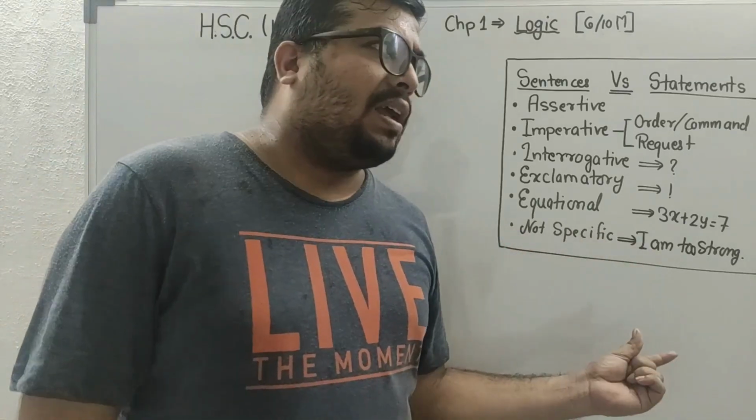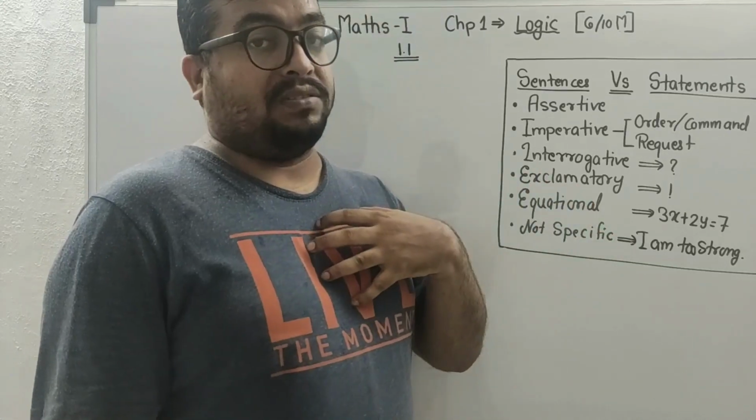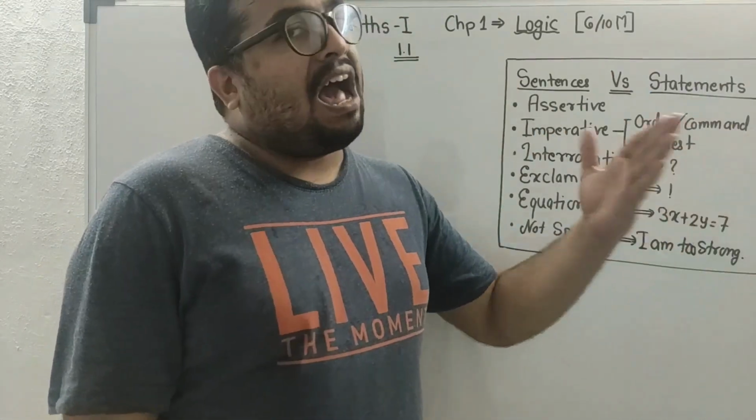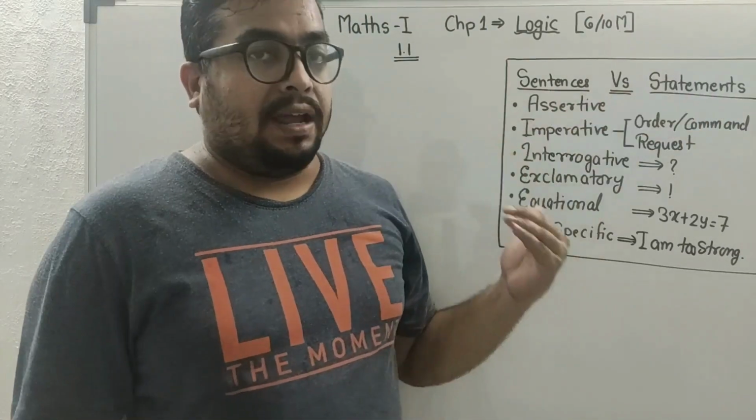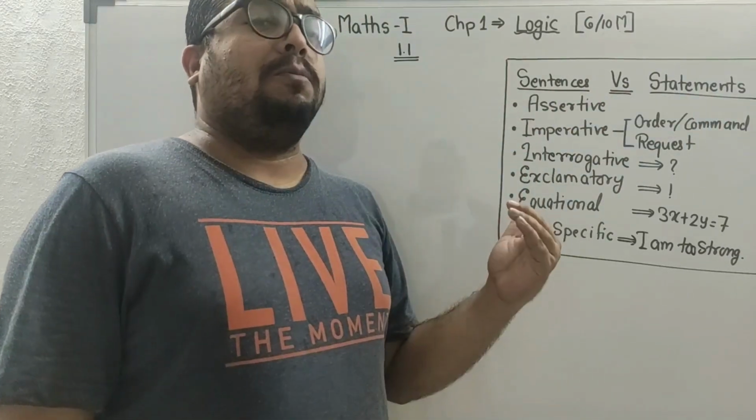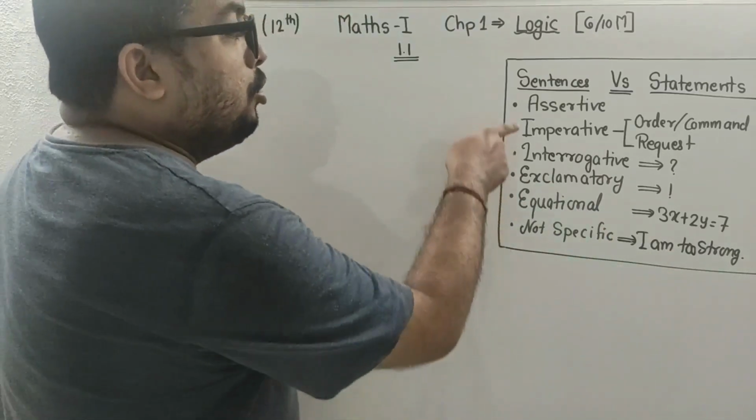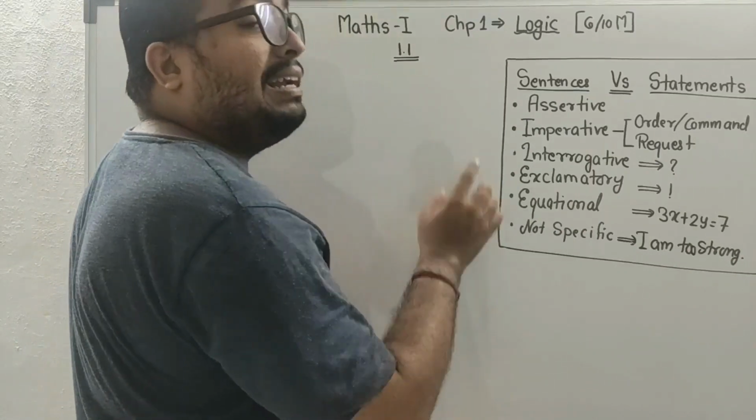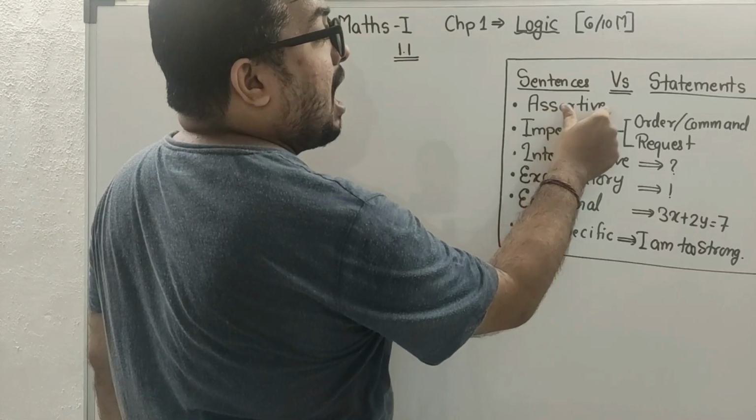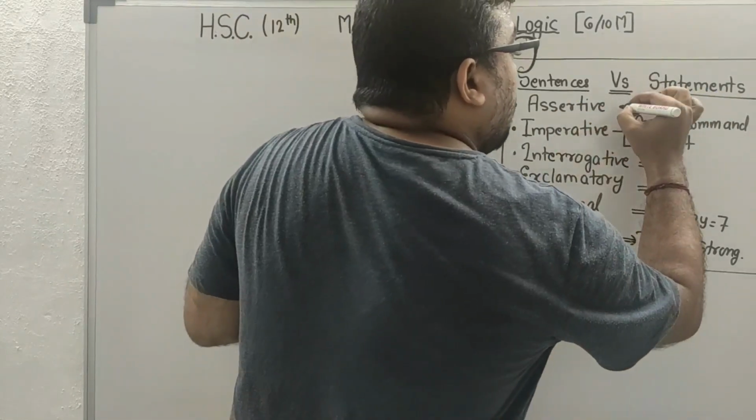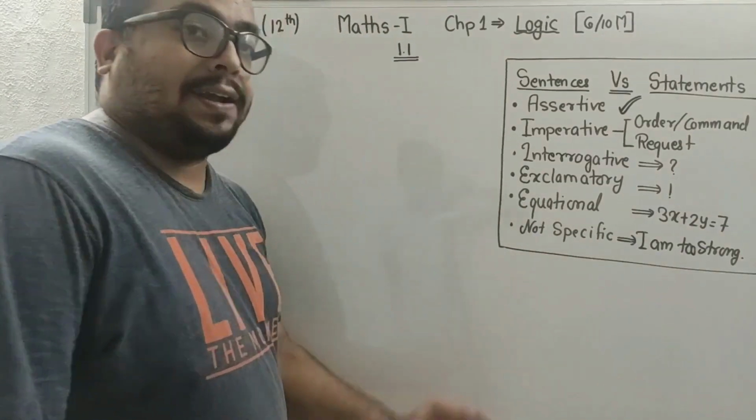Last, non-specific sentences, like I am too strong. That means for myself, I am a strong person, but for some other person, I will not be the strongest person. Or, he is a very good guy. This is not a specific person. That is not valid for all. So these are all sentences, but only assertive sentences are the statements. Only these are the statements. Please copy that.